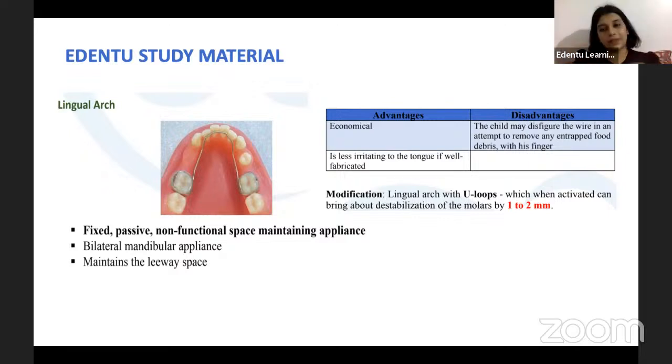And it is very economical and it is less irritating to the tongue if it is properly fabricated. But one of the major disadvantages is that because it has a very long U-shaped wire, whenever there is any food material stuck in between the wire and the soft tissue, the child tends to constantly irritate that area with the tongue for the purpose of taking out the impacted food. But eventually it can lead to the disfiguring of the appliance or even decementation of the appliance. So that is another disadvantage of giving a lingular space maintainer.